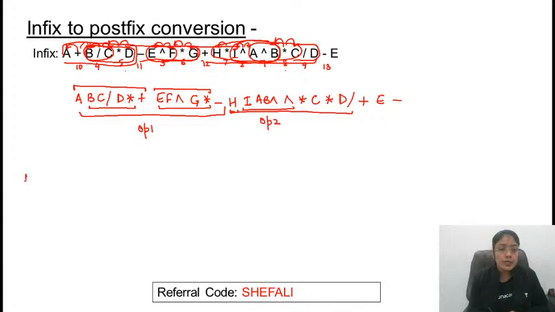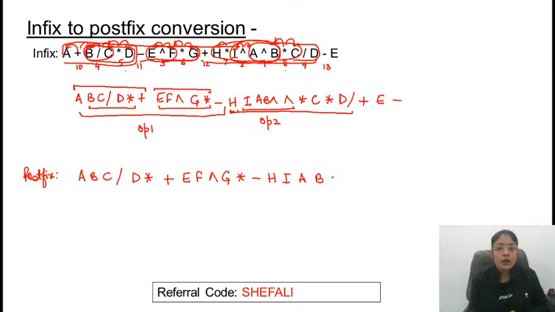So finally the postfix expression is ABC division D multiplication plus EF power G multiplication minus HI AB exponential multiplication C multiplication D division plus E minus. Is this clear? Are you all getting this answer?